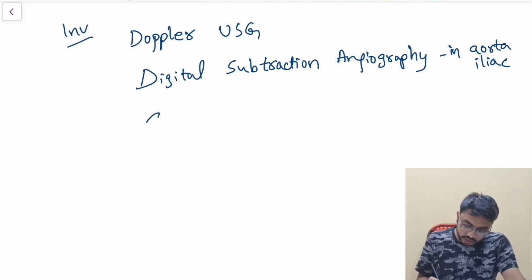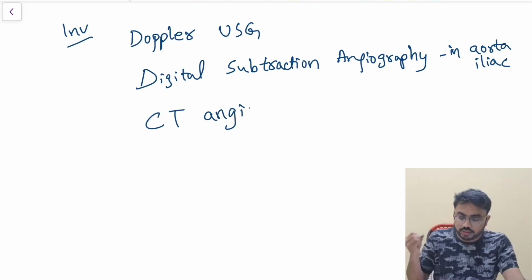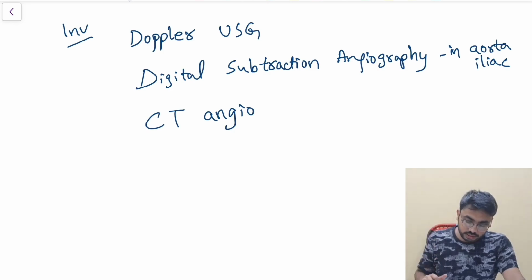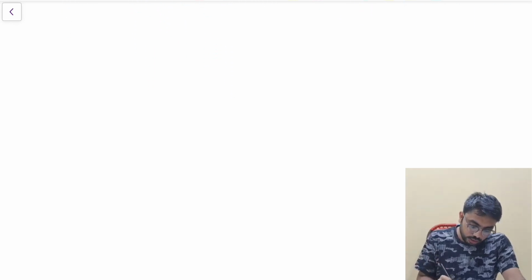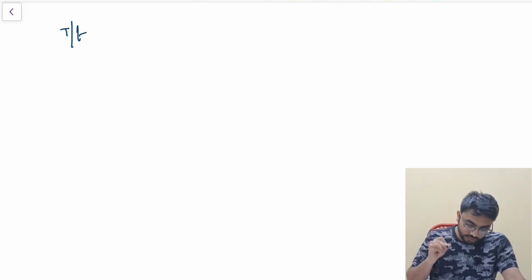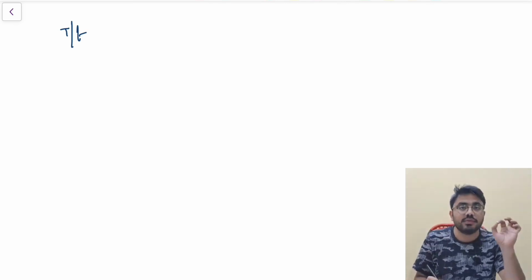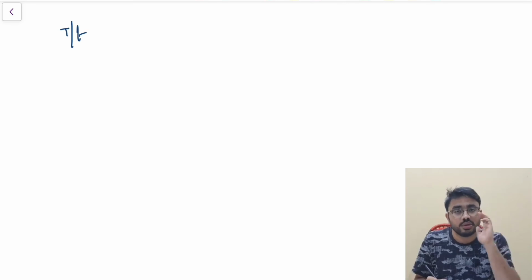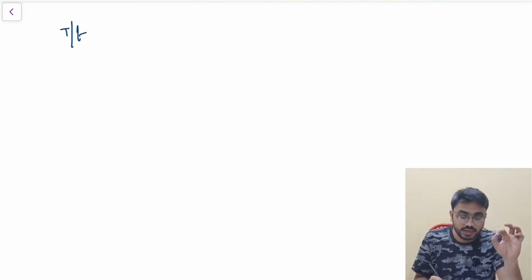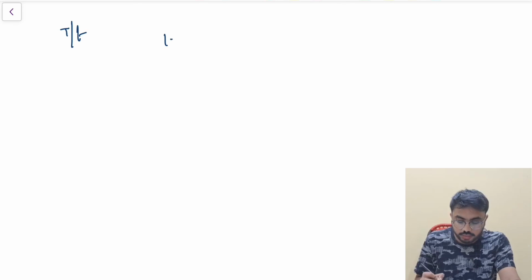And the other thing I can do is CT angio. CT angio is also the best investigation. These are all the investigations. Now coming to how to treat a case of acute lower limb ischemia. Any case of acute lower limb ischemia, the first step, very important, it is not thrombolysis, it is not embolectomy. The first step is always intravenous heparin. So acute ischemia anywhere, acute lower limb ischemia, first step in treatment is always intravenous heparin.